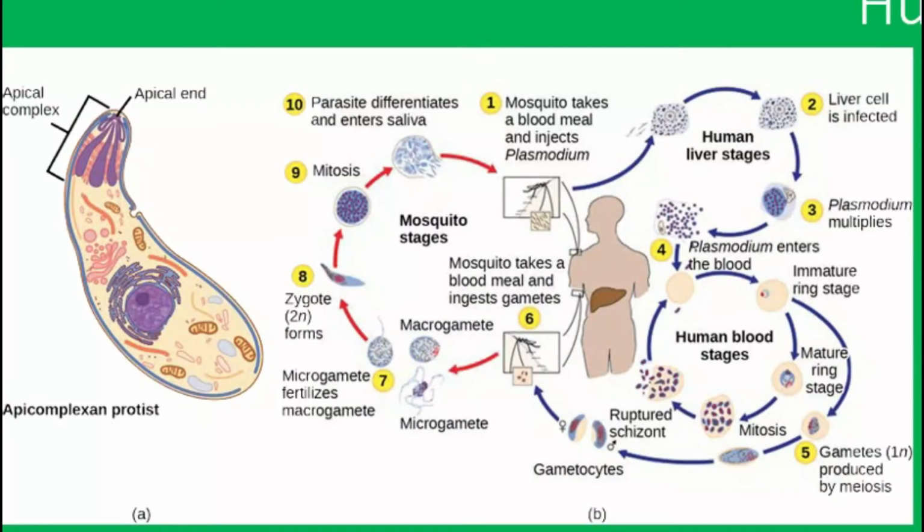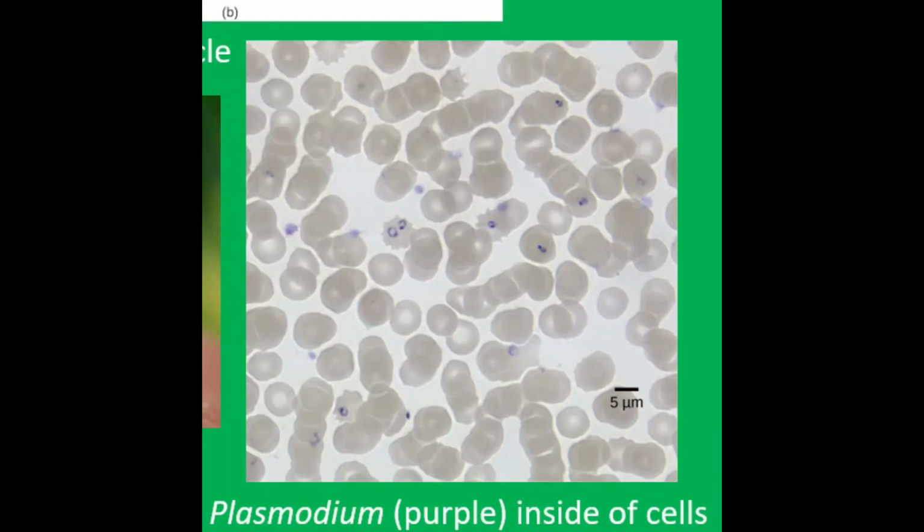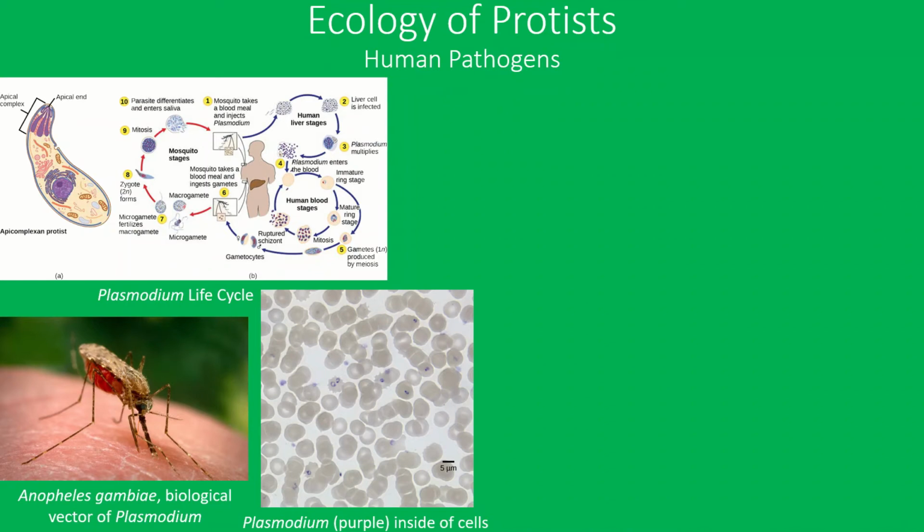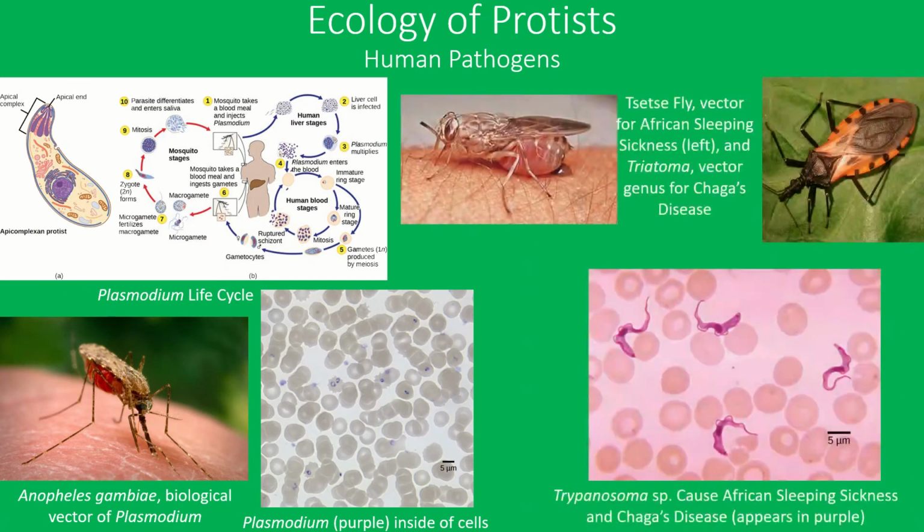These mosquitoes then bite humans, where the protist will bore itself into the red blood cells to asexually reproduce. Malaria destroys red blood cells, resulting in severe anemia and death. In this image, you see mostly red blood cells. The purplish structures are the Plasmodium protist. Malaria is becoming more prevented with pesticides that target this specific mosquito and by producing vaccines and antiparasitic drugs to prevent and combat malaria.